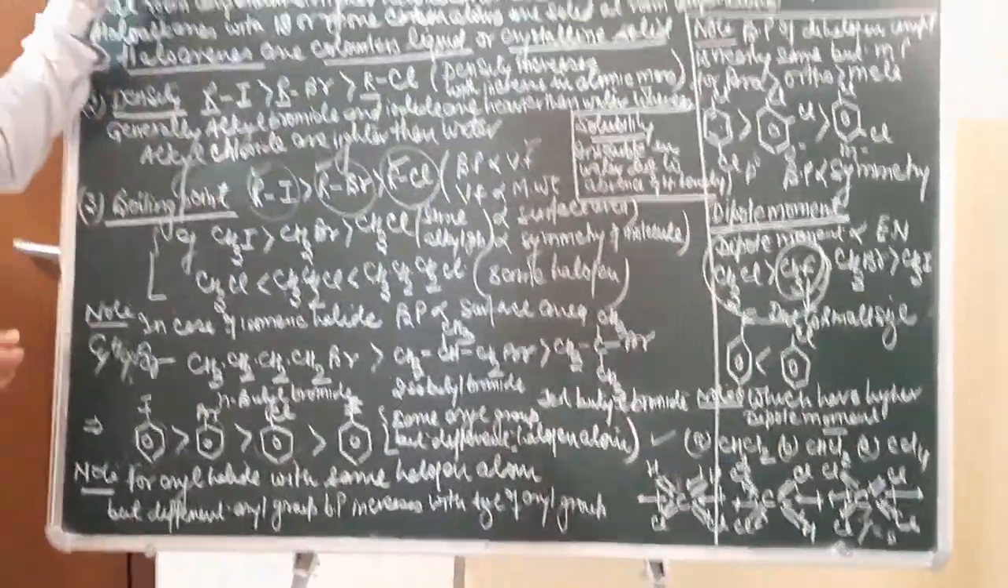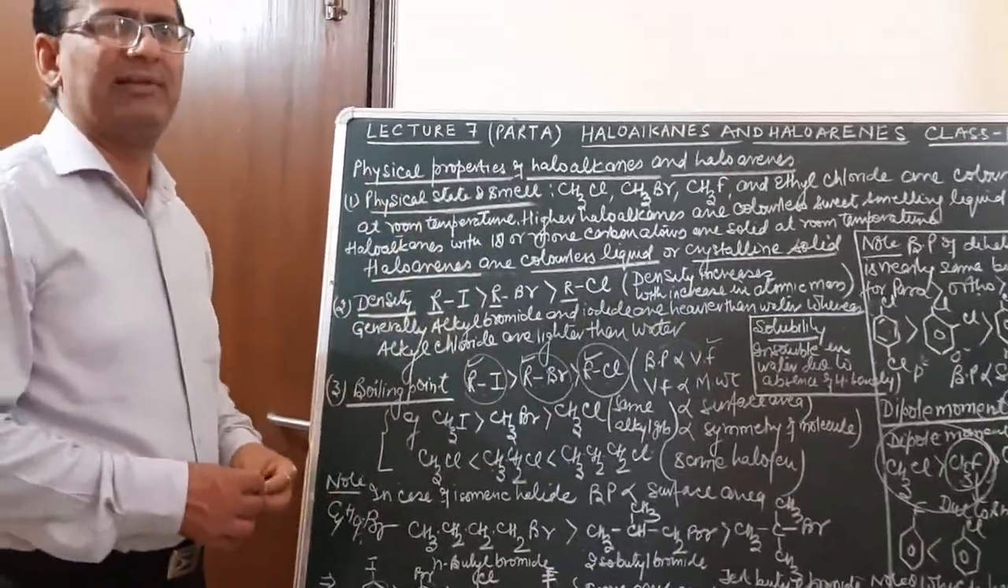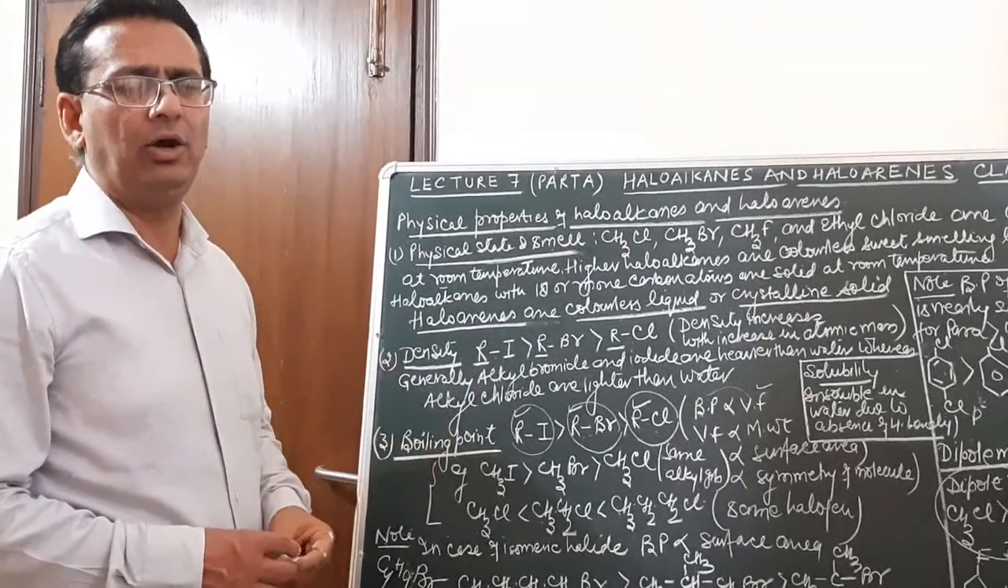So this was part A of lecture number 7. In part B of lecture number 7, we will discuss the properties of haloalkanes and haloarenes.